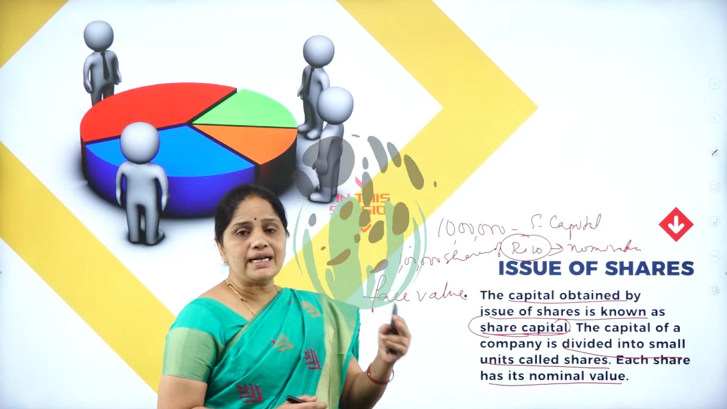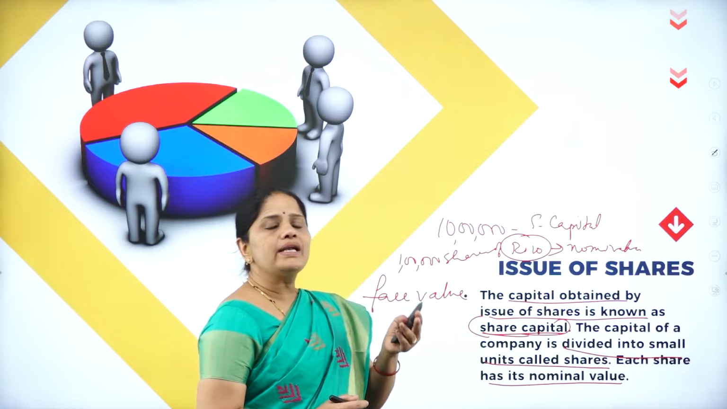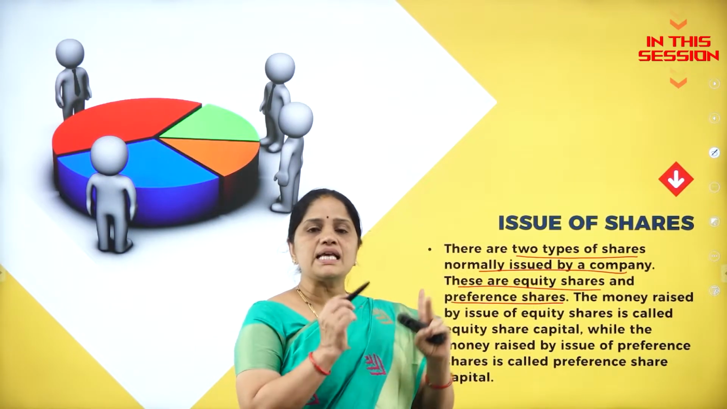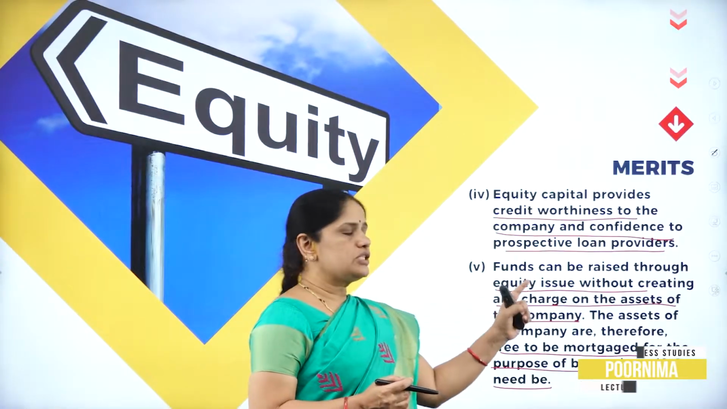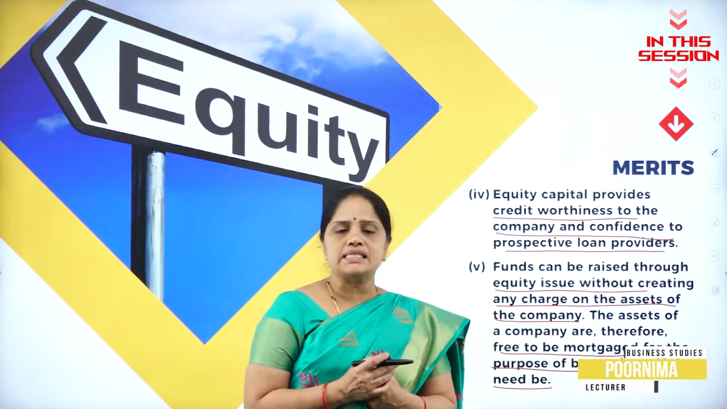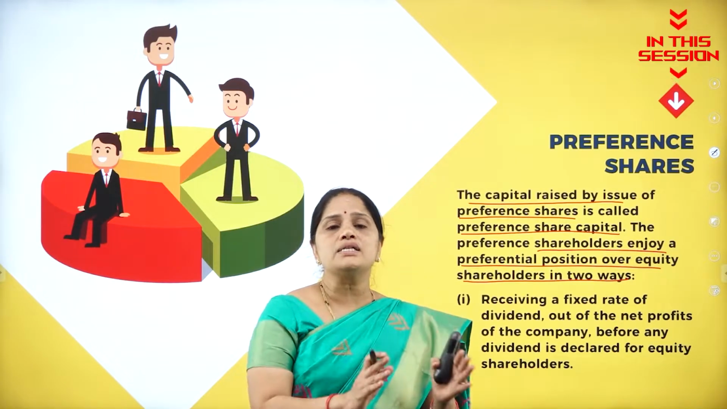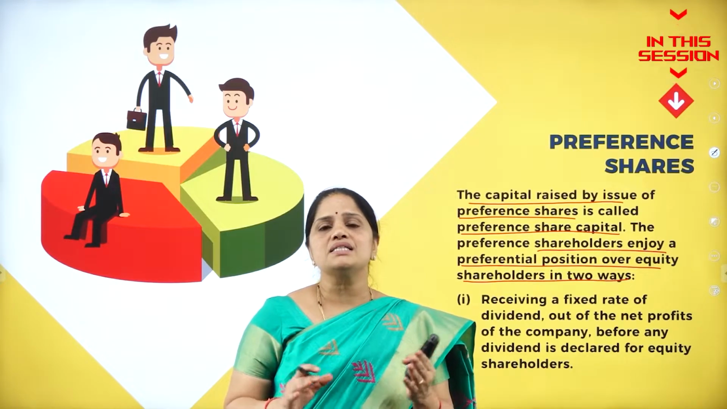Shares can be sold at the nominal value, or sold at a premium, or sold at a discount. There are only two types of shares, that is equity shares and preference shares. The funds can be raised through equity issue without creating any charge on the assets of the company. Equity shareholders are considered as the owners of the company, but preference shareholders are not considered as owners.